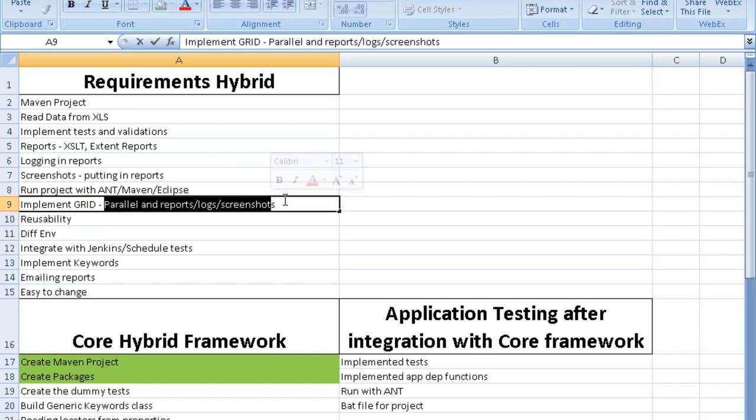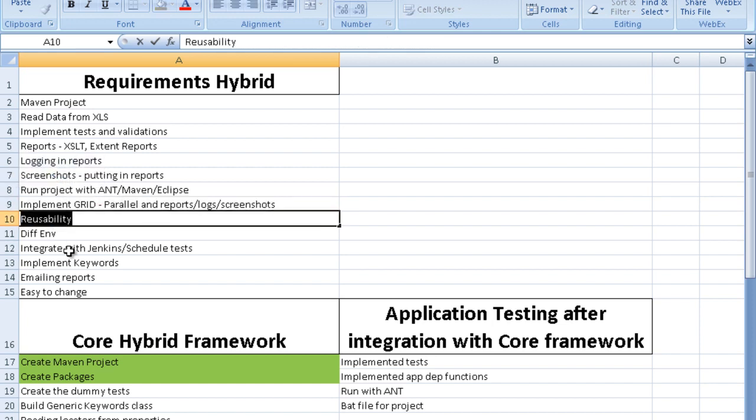This is very important. You should build the framework from the very beginning in such a way that later on, if the requirement for running the test cases parallelly on the grid comes up, you should be able to do that. Many times the projects are not built in this way, and when the client asks to run this parallelly on Selenium Grid, everything goes for a toss. People don't know what to do because they end up making the whole project again.